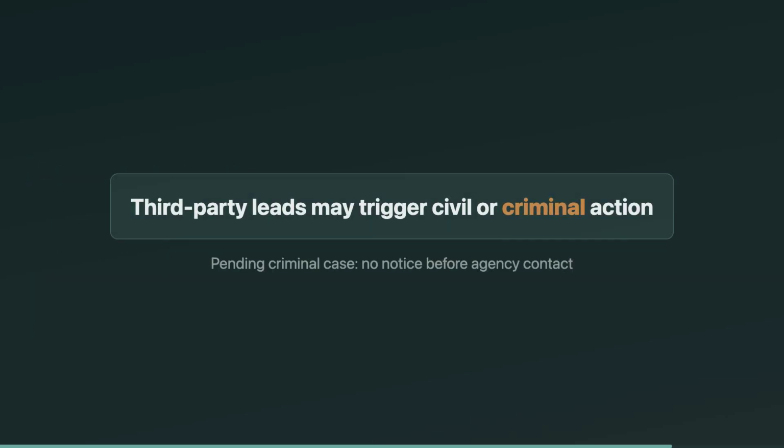Finally, third-party information can trigger an exam or even a criminal investigation. Tips can come from law enforcement, public records, or individuals. The IRS evaluates reliability before using it. If the facts suggest unreported income tied to illegal activity, the case can shift fast. And here's the exam-worthy twist. When there's a pending criminal investigation, the IRS isn't required to give notice before contacting other agencies like the FBI or DOJ.